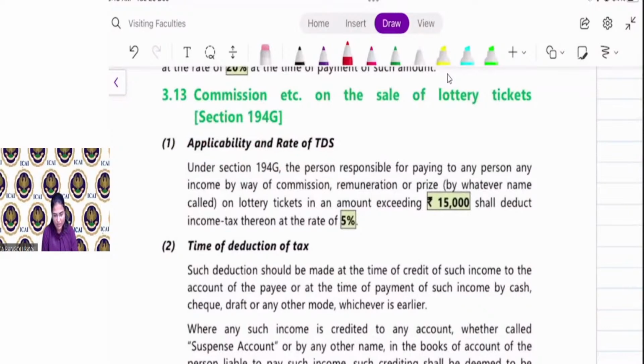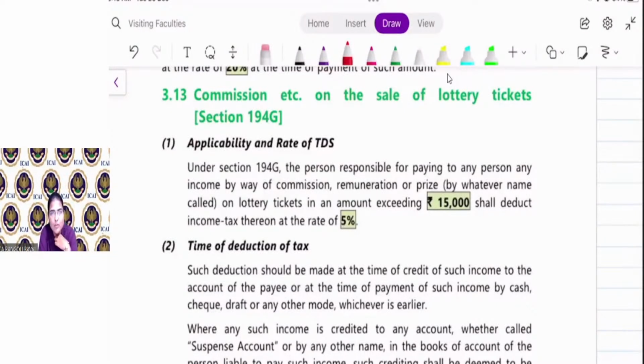Next is section 194G. That is commission on sale of lottery tickets. See, we will discuss three types of commission. One we have already discussed, that is the insurance commission. Second, we will discuss the commission on sale of lottery tickets. Third, we will discuss other commissions, that is other than insurance and sale of lottery tickets. Because for insurance and sale of lottery tickets, separate sections are provided in the Act.